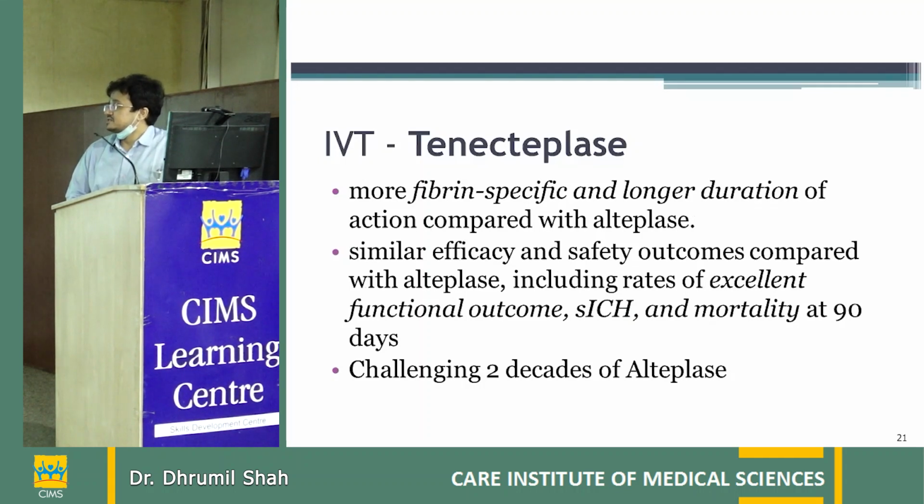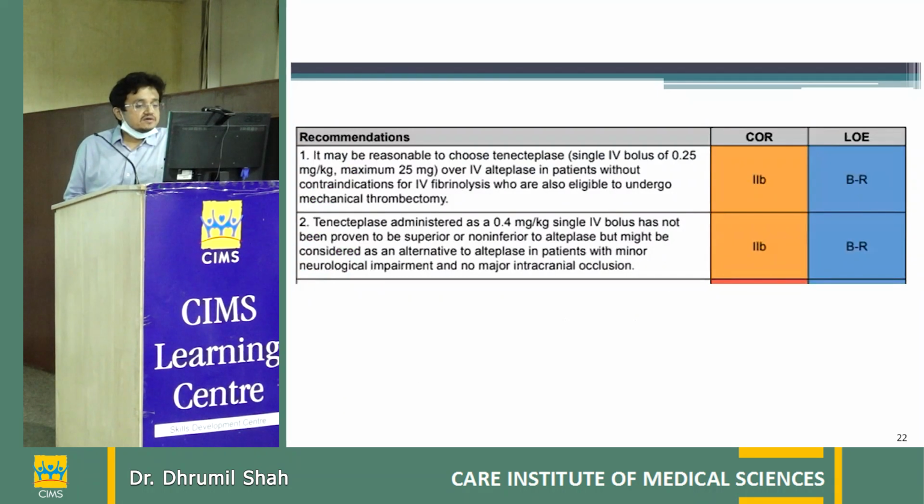IV tenecteplase is a new agent in IV thrombolysis therapy. It is now challenging the two decades of alteplase. It is more fibrin specific and has a longer duration of action. It has been proven in many studies with efficacy and safety as well, and it has been included with recommendation 2B in stroke guidelines also.